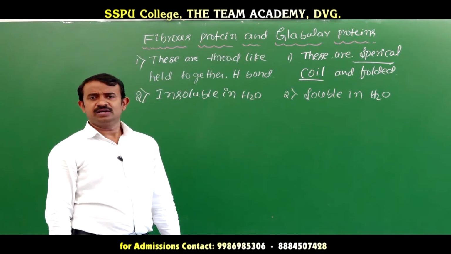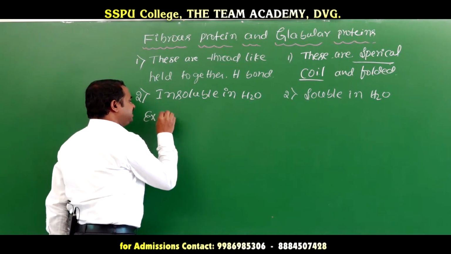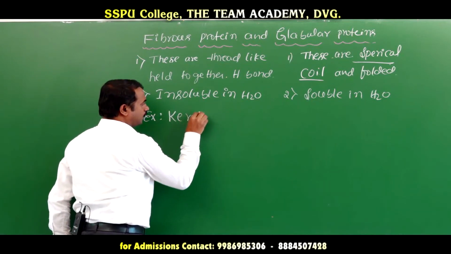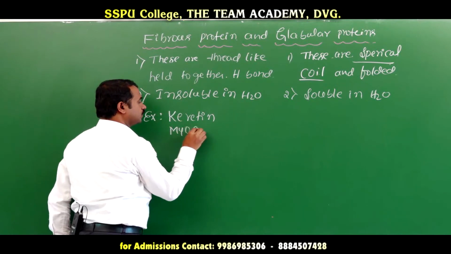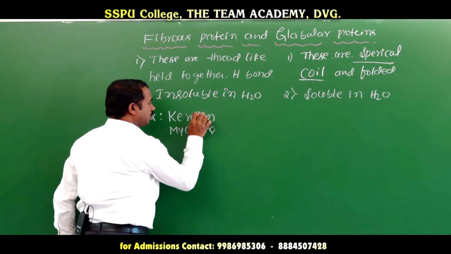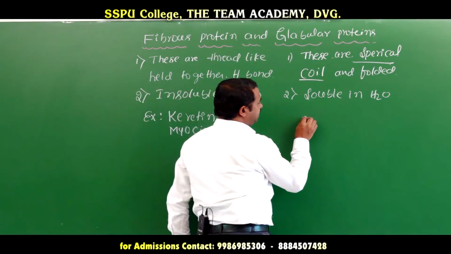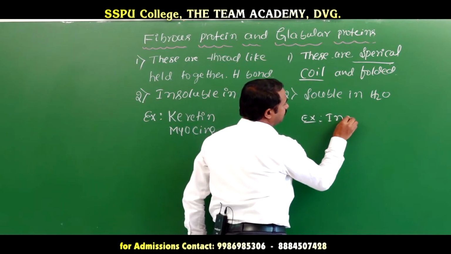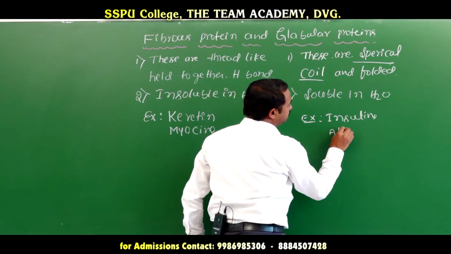Examples of fibrous proteins are keratin and myosin. Examples of globular proteins are insulin and albumin.